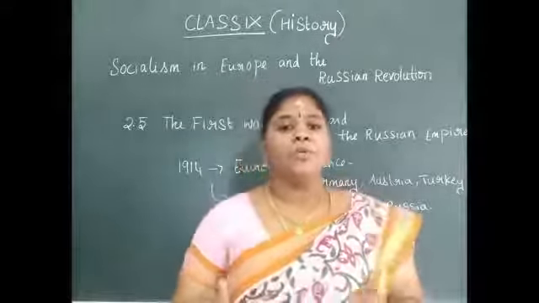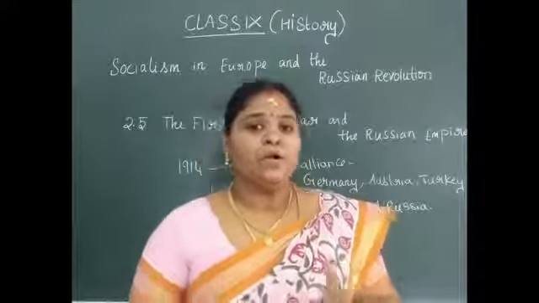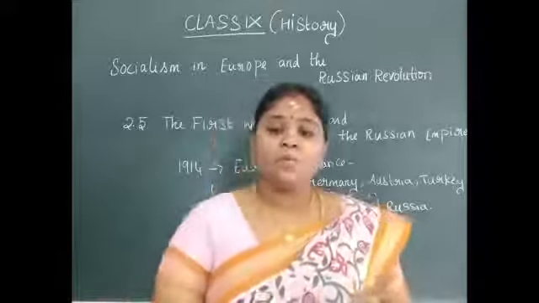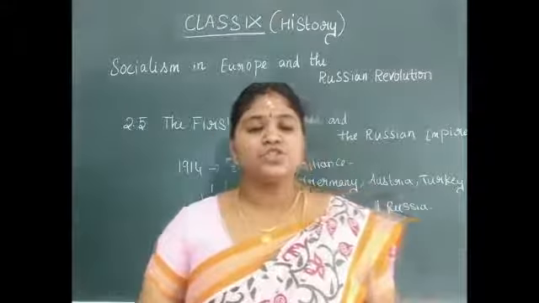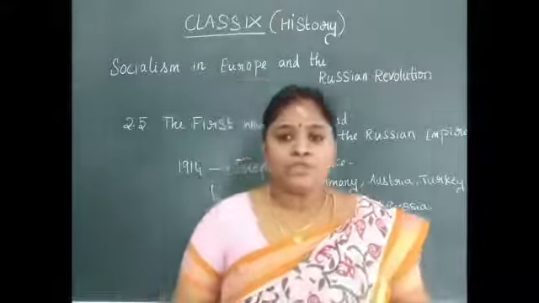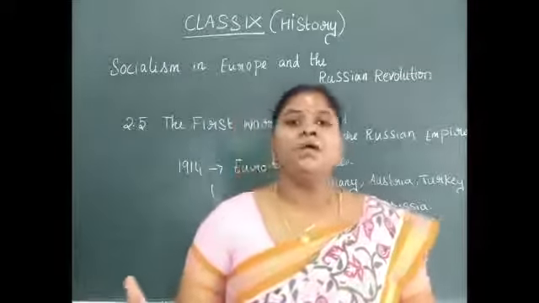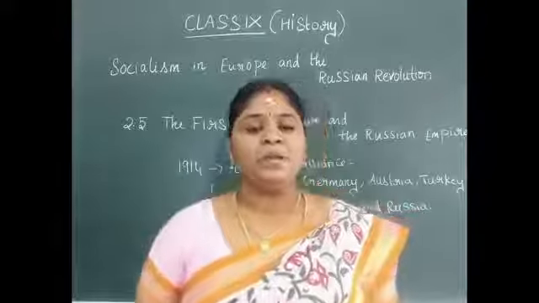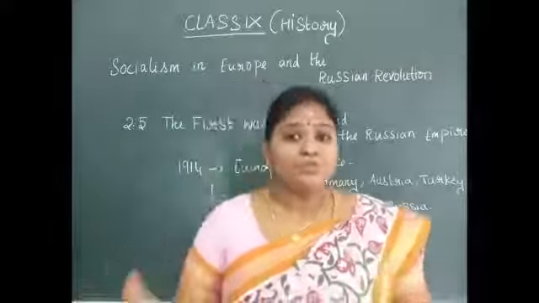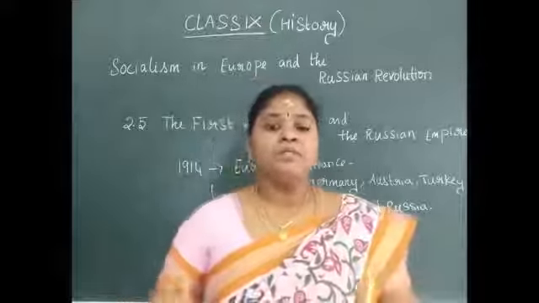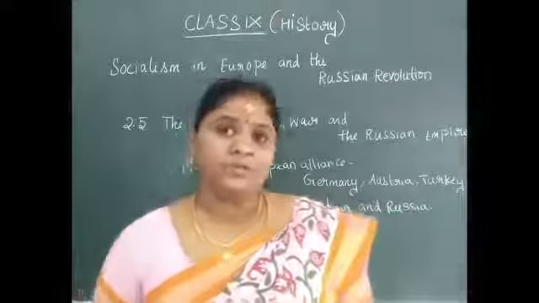With that motive only, he instructed, and they started demolishing the crops and the buildings, destroying both things, because of which you can find Russian refugees came into existence. 3 million people became Russian refugees, without any food and shelter.